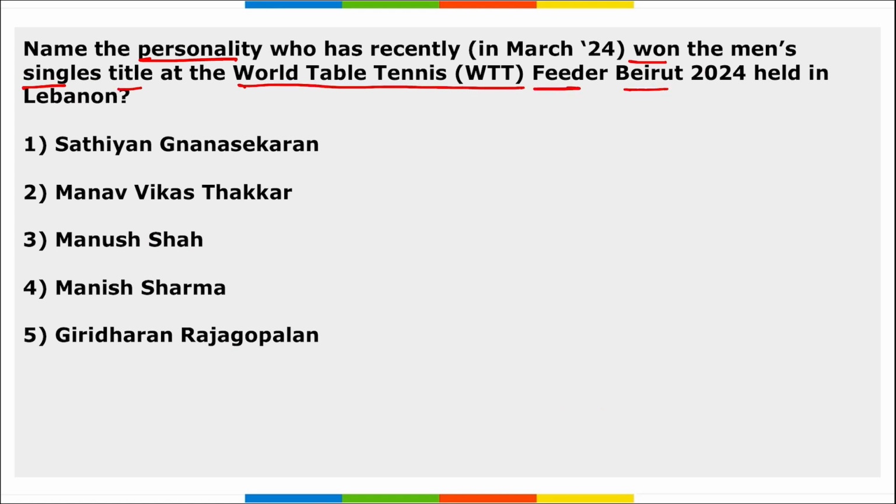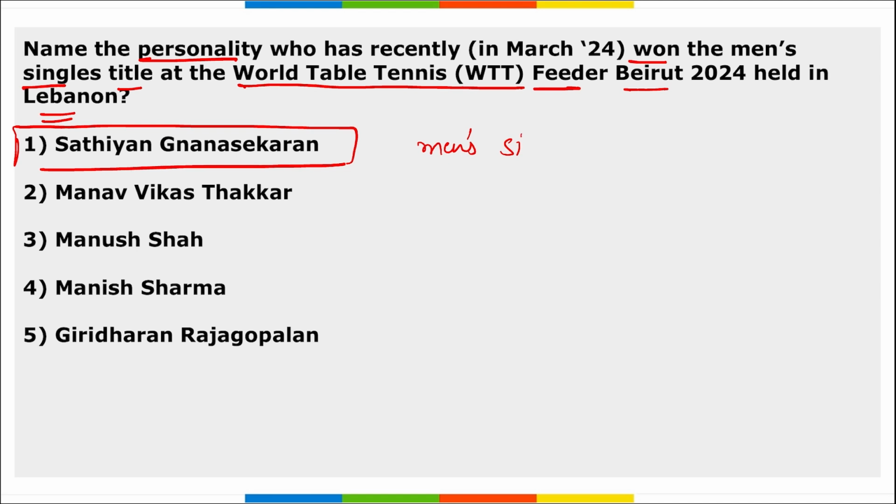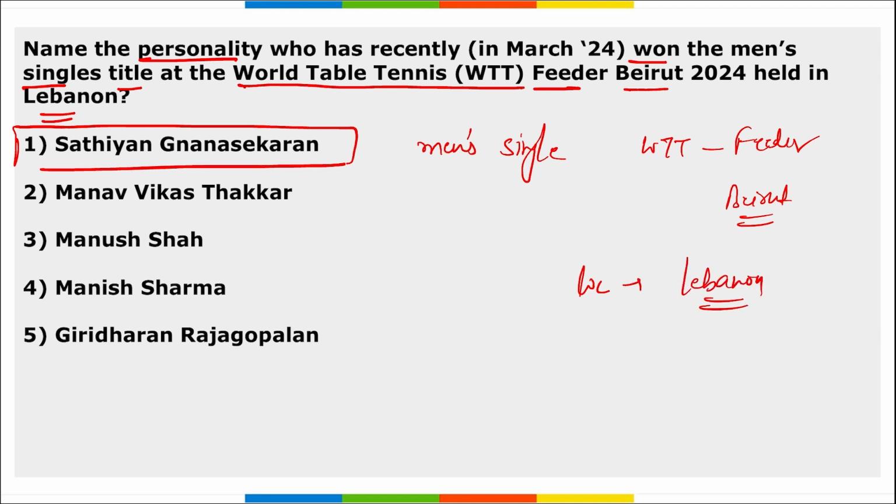Next, name the personality who has recently won the men's singles title at the World Table Tennis Feeder Beirut 2024 held in Lebanon. It is Sathiyan Gnanasekaran. Correct? He is the personality who recently won the men's singles title at the WTT Feeder Beirut that was held in Lebanon. Location is also important. Where was it held? Lebanon. Right? And Sathiyan has won the men's singles title here.